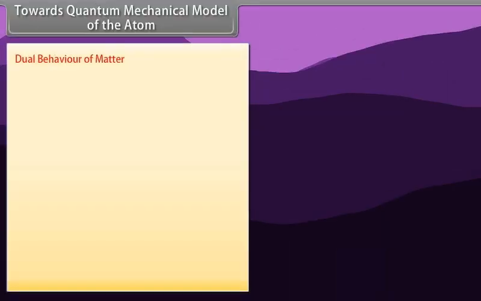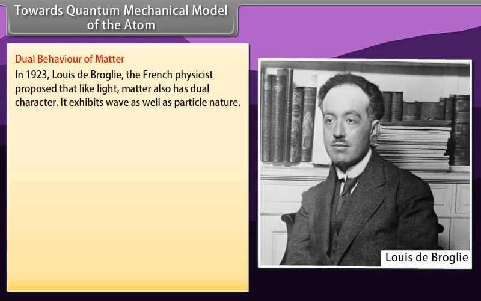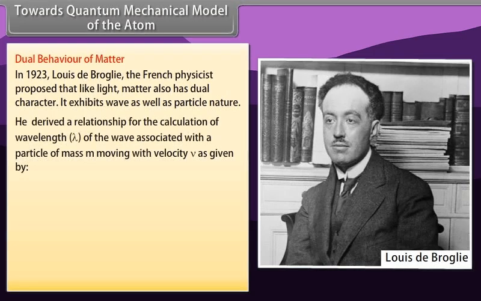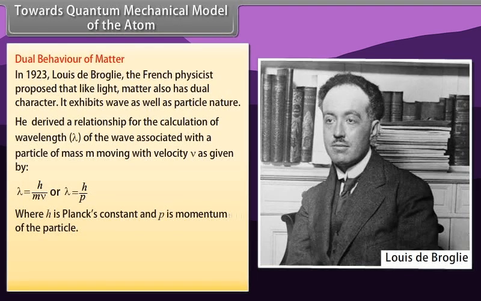Dual behavior of matter. In 1923, Louis de Broglie, the French physicist, proposed that like light, matter also has dual character. It exhibits wave as well as particle nature. He derived a relationship for the calculation of wavelength lambda of the wave associated with a particle of mass m moving with velocity v, given by lambda is equal to h by mv, or lambda is equal to h by p, where h is Planck's constant and p is the momentum of the particle.